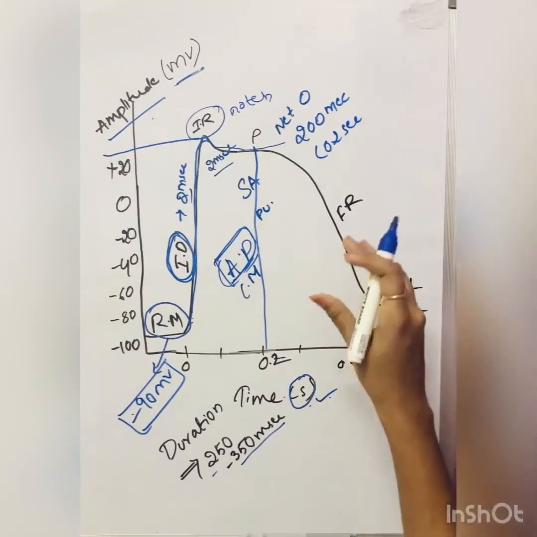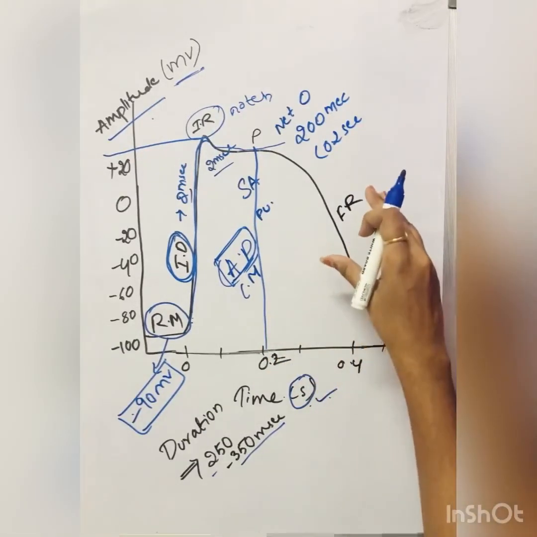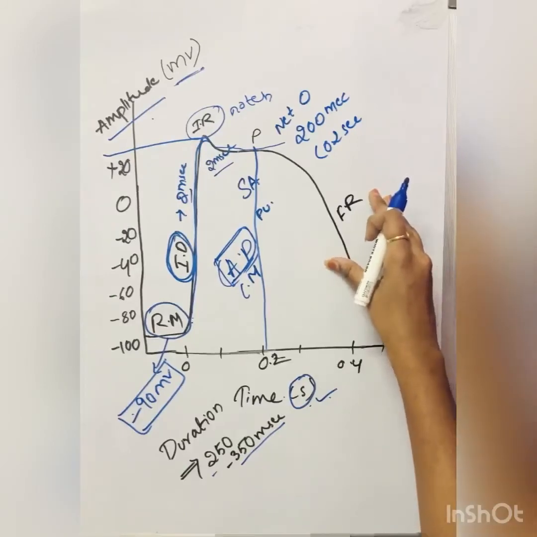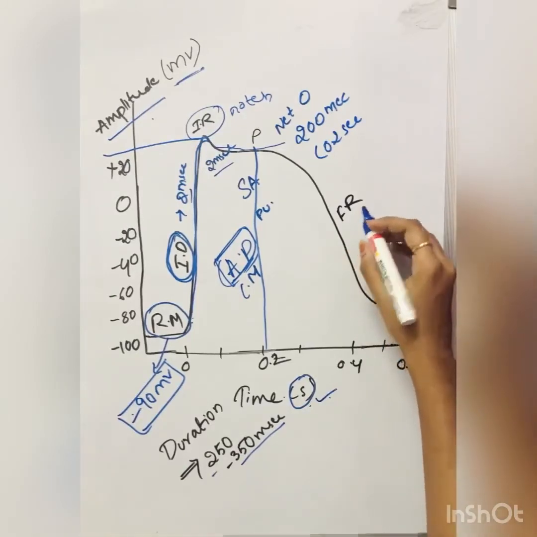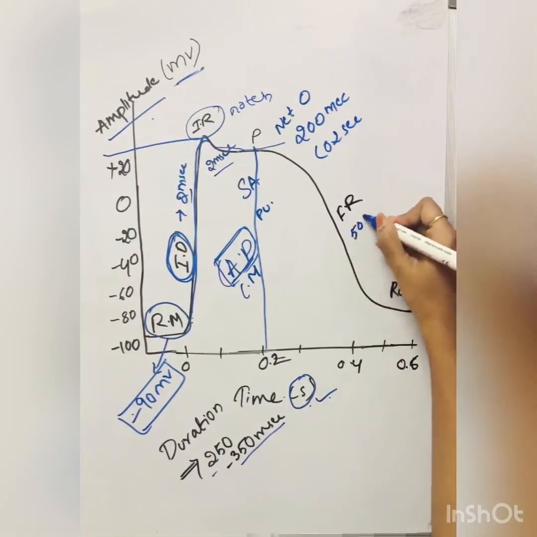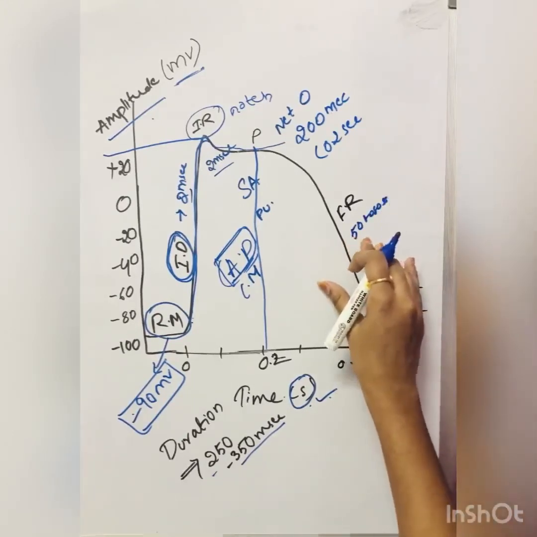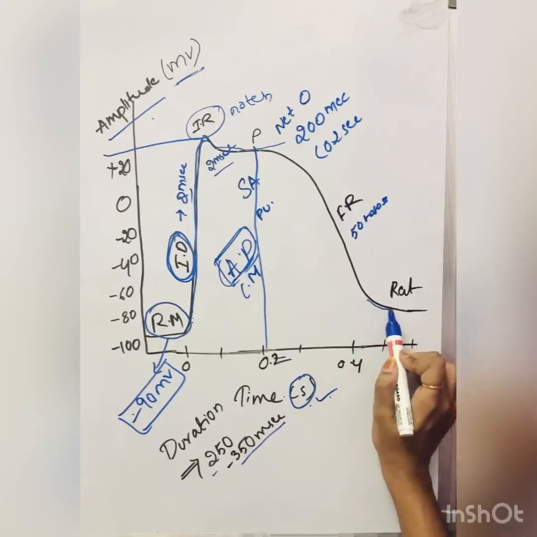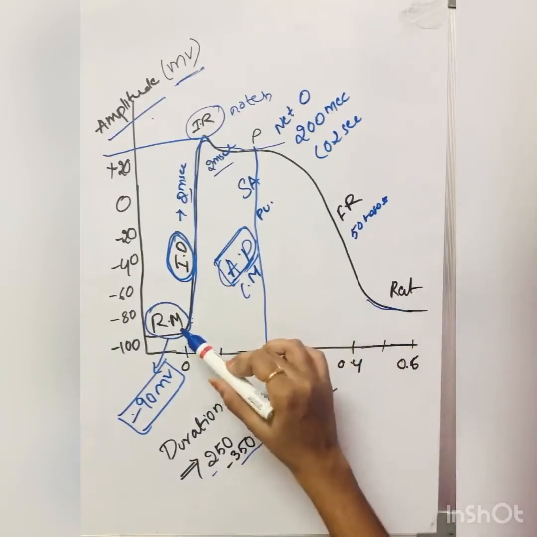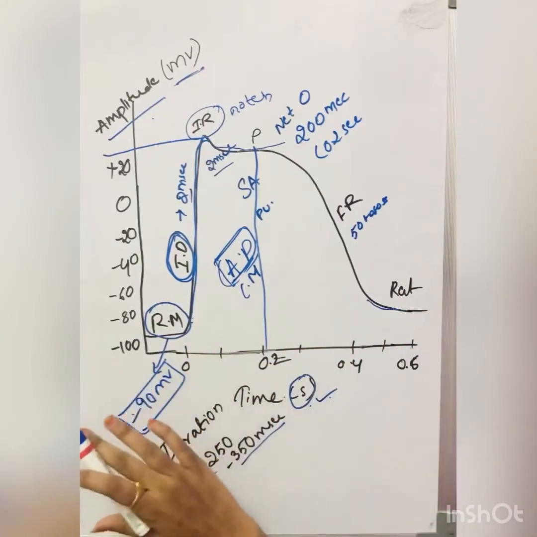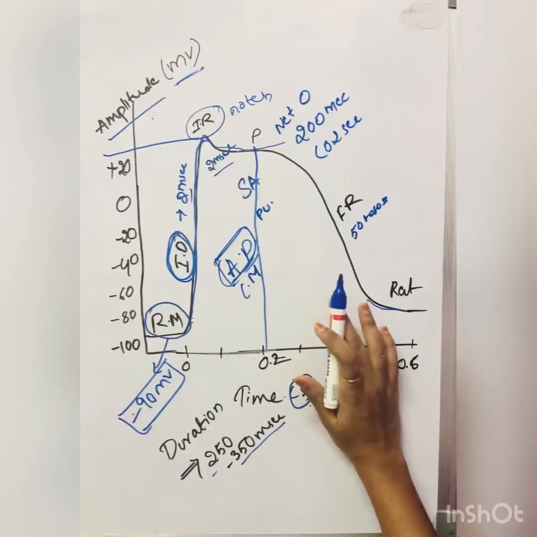After this, there will be the final repolarization stage, which is about 50 to 80 milliseconds. After final repolarization, the cell comes back to the normal position, that is the resting membrane potential. This is the entire process.